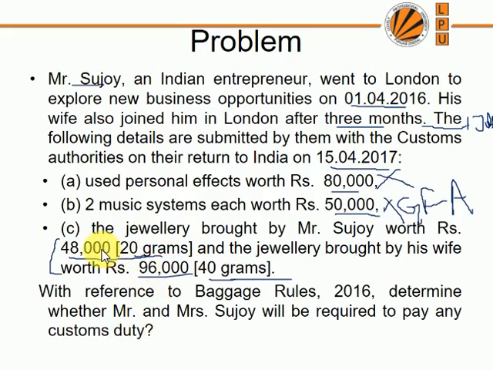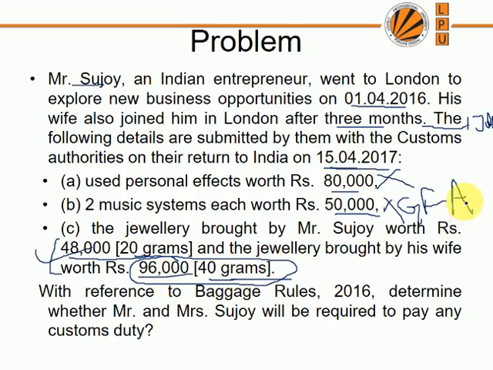If you have read the rule clearly, yes, you are right. Mr. Sanjoy does not have to pay any duty on the 48,000 rupees, whereas his wife, Mrs. Sanjoy, has to pay duty on this 96,000 rupees. Why? Because she joined her husband on 1st July and returned on 15th April 2017. From 1st July 2016 to 15th April 2017, 1 year is not completed. If a person has not completed 1 year, in the case of jewelry, the allowance is not permitted. So she has to pay duty on the full 96,000 amount.